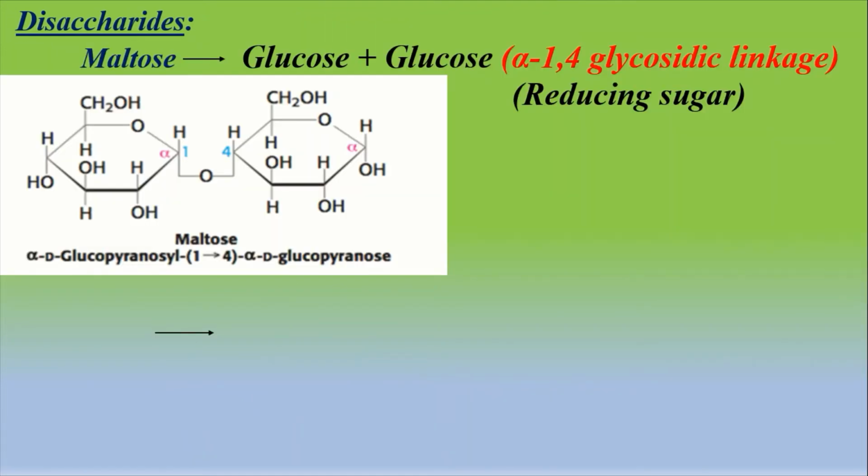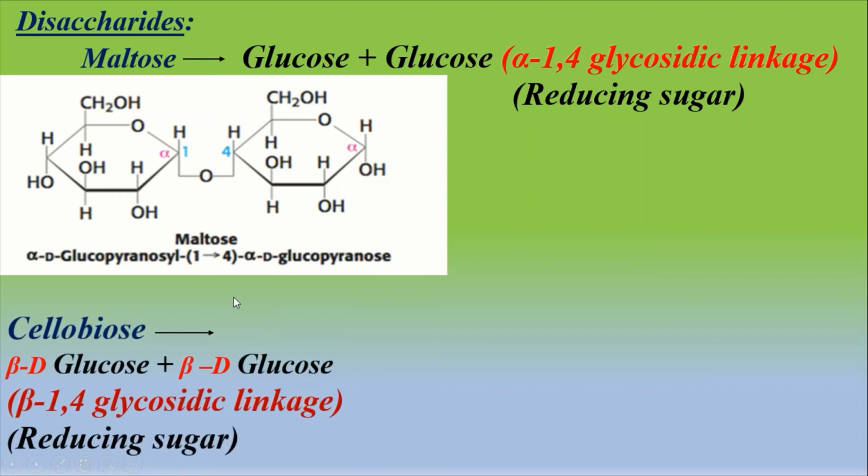Maltose is another example of a disaccharide. Here, two molecules of glucose are united by an alpha-1,4-glycosidic linkage by the elimination of one molecule of water. Maltose is formed by the partial breakdown of starch. Maltose is a reducing sugar because it has a free aldehyde group.